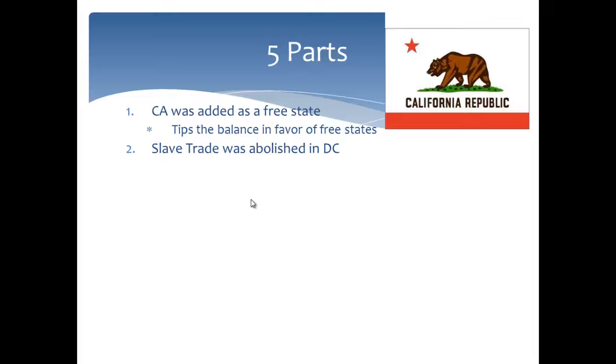The second part, the slave trade would be abolished in Washington, D.C. Not slavery. Slavery remained. However, the slave trade was abolished because many Northerners said it was repulsive for foreign dignitaries to come to Washington, D.C. and see human beings being sold into slavery. So they abolished the trade, but not slavery.